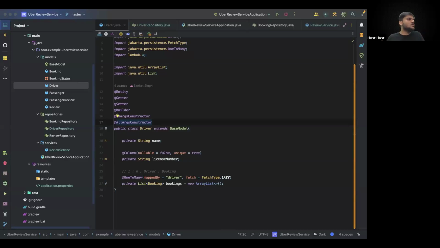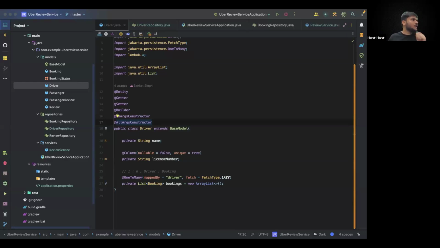Okay, so this problem is called the N+1 problem. And to solve this, you will eventually come up to 2 raw queries, or 2 queries altogether. But there is a very interesting way to implement that in Spring Boot. Let me show you. So now you can see there is a driver model coming up. You can see there is a simple driver model that you have here.